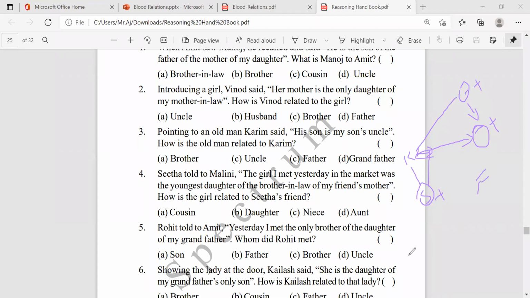In this question, we cannot say uncle, since they didn't mention the maternal uncle. If it were the maternal uncle, it would be mother's brother, and father-in-law could also be possible. Luckily we don't have a father-in-law option here, so we can go with father. Otherwise, we would say we cannot determine. Is it clear?